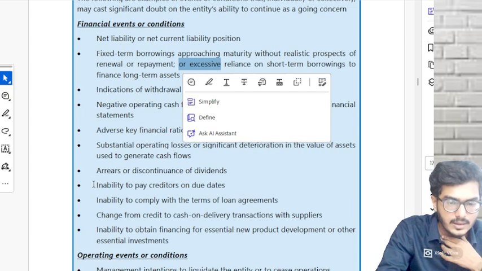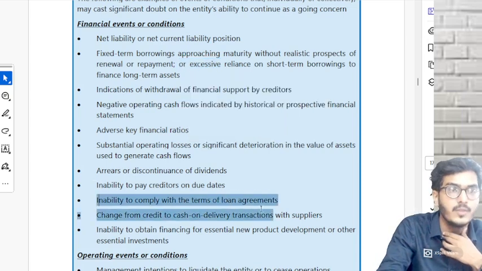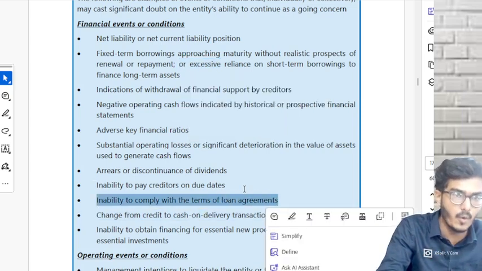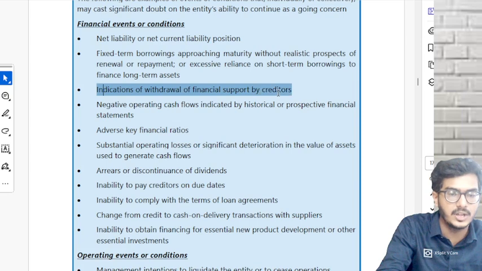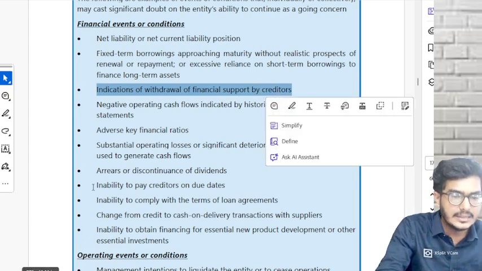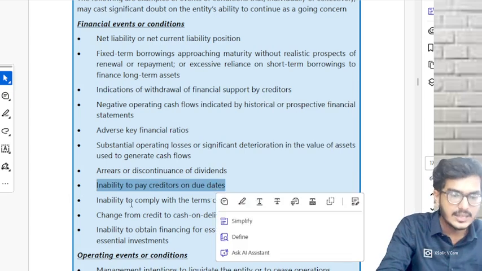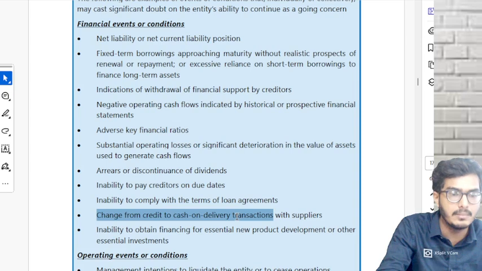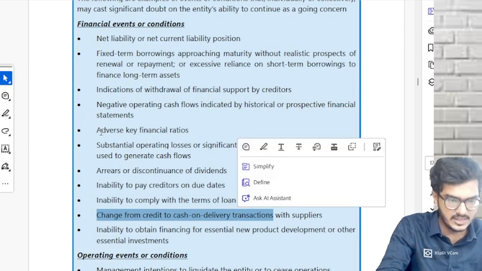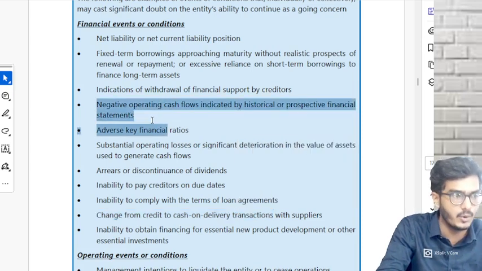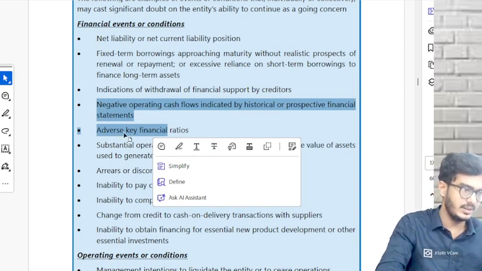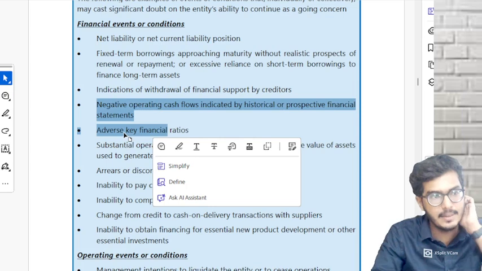Inability to comply with terms of loan agreements. This is point number 4. Then come to indications of withdrawal of financial support by creditors, point number 5. Then this one, inability to pay creditors on due dates, point number 6. Change from credit to cash delivery, point number 7. And adverse negative operating cash flow, 8. Adverse key ratios, 9.